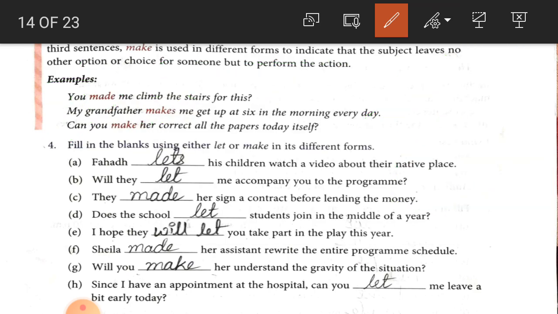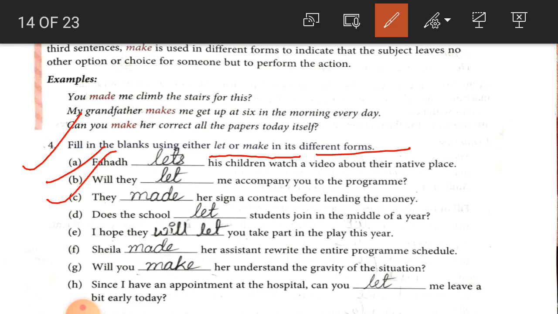Now one exercise is given here. Do the exercise. Question number 4: fill in the blanks using let or make in the different forms. Number 1, Fahad dash his children watch a video about their native place. So Fahad lets his children, which means Fahad gives permission to his children to watch a video about their native place.